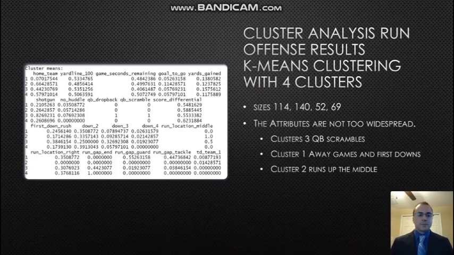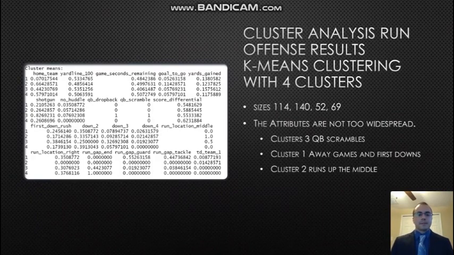Now when we look at the actual numbers here, the sizes of the clusters are a little bit more concerning this time, where we have a cluster of size 52 and a cluster of size 140, but we're just going to continue on. Also, the values within the attributes don't appear as widespread as we had seen with the passing, which is kind of shocking since with the principal component analysis, it looked like the differences were going to be a little more obvious this time.